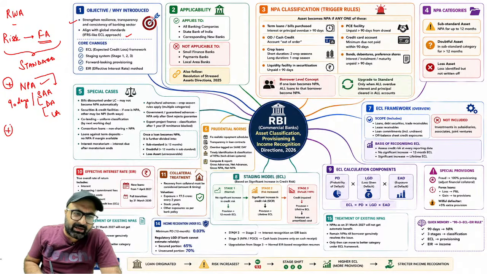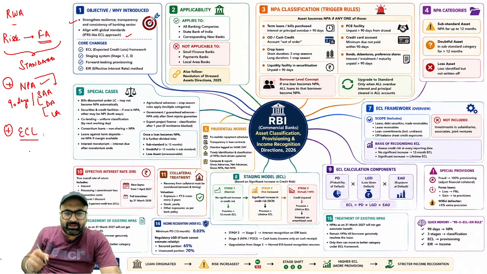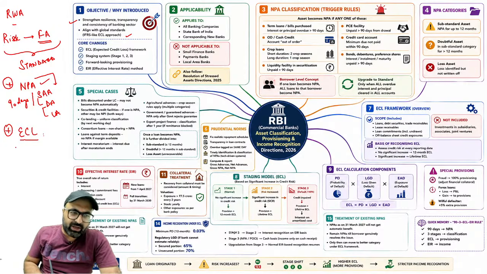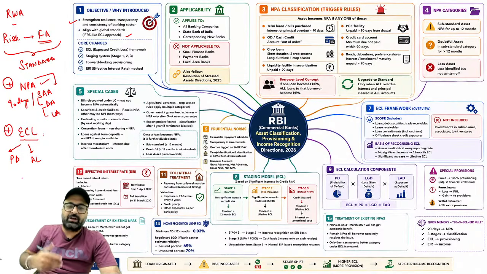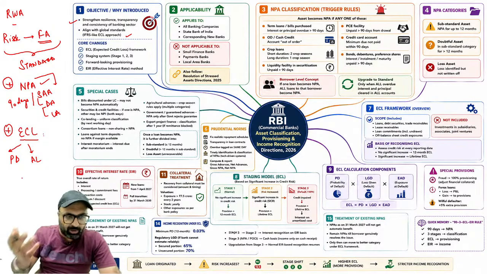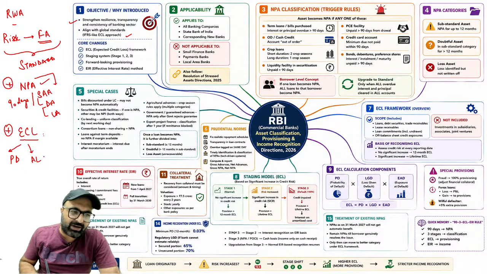Second is expected credit loss. Earlier, the calculation was done on the losses which are going to happen, but now the calculation is going to be done in a new way, where we are going with the format of expected credit loss. In case of expected credit loss, it will be calculated on the basis of possibility of default, on the basis of actual loss which you are going to bear in case of loan turning into NPA, keeping in mind the recovery which can be done with the help of the security or the collateral you have.